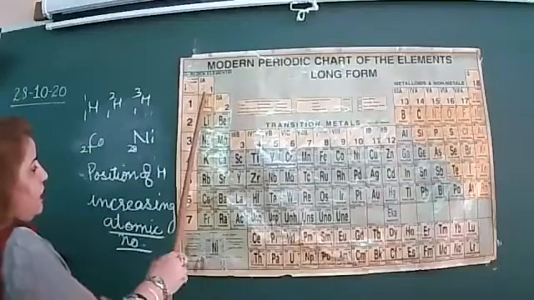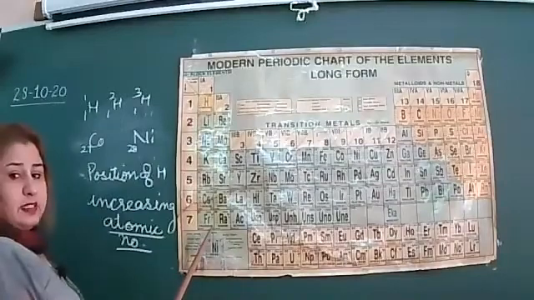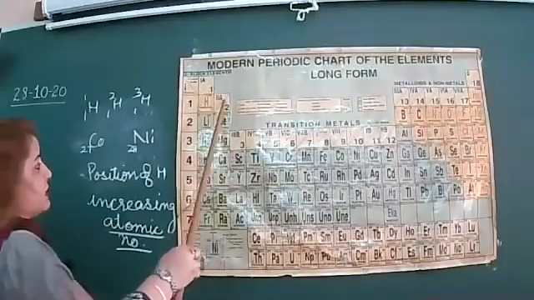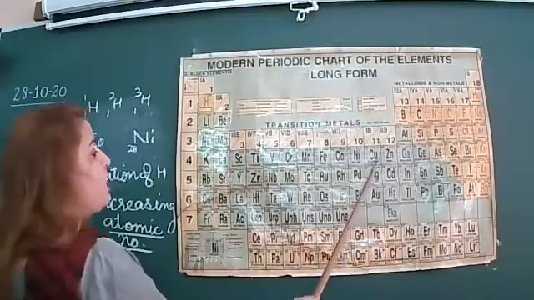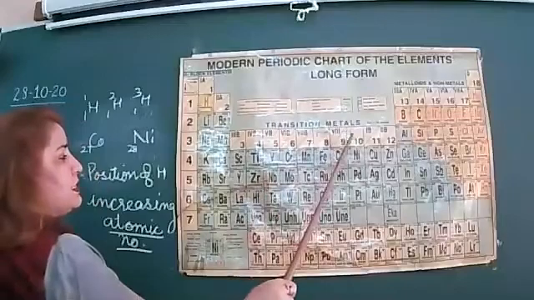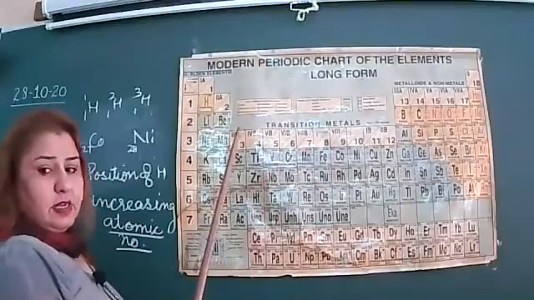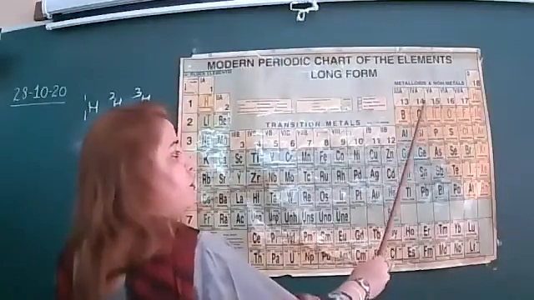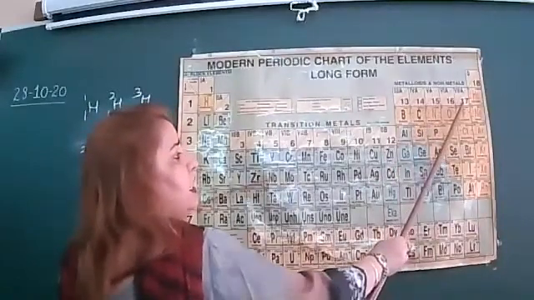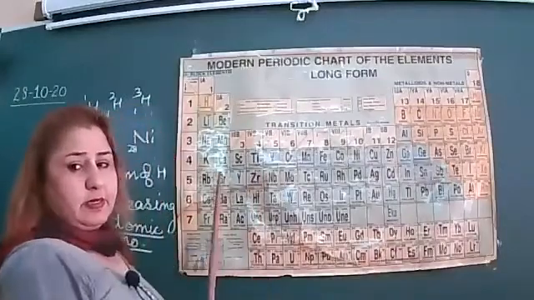The first group is called the alkali metals. The second group is called the alkaline earth metals. We will not discuss the transition metals. Then metalloids and non-metals, the 13th, 14th, 15th, 16th, 17th and 18th groups, we will discuss.